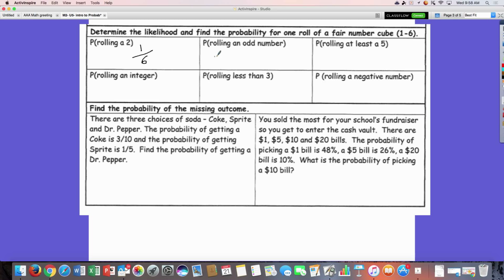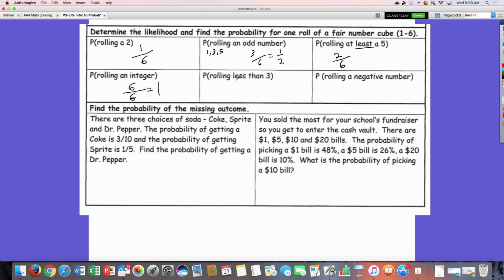What are my chances of rolling an odd number? Well, odd numbers I could roll are 1, 3, and 5. So my chances of rolling an odd number is 3 out of 6, or I could say a half. My chances of rolling at least a 5, that means a 5 or a 6, right? At least a 5. Well, there's 2 numbers that I could roll that would be at least a 5. What's an integer? My chances of rolling an integer? 100%. Certain. I got to roll something.